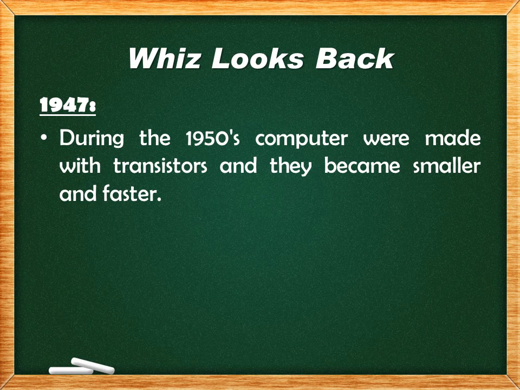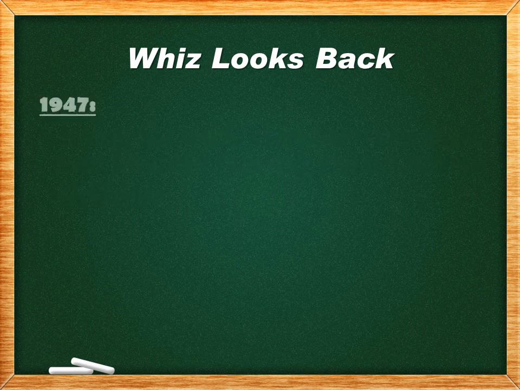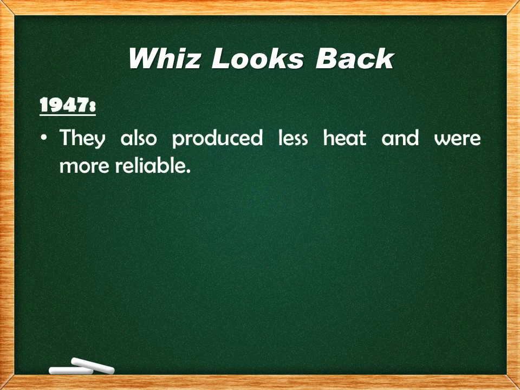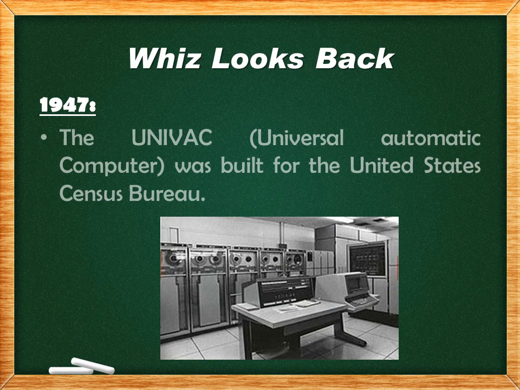So in the 1950s and in between the 1960s, computers were made up of transistors. Okay, in this era, those computers made by the transistor produced less heat and were more reliable. The word reliable means trustable. So these computers are more trustable or reliable and also produce less heat. Now in 1947, transistors were invented.